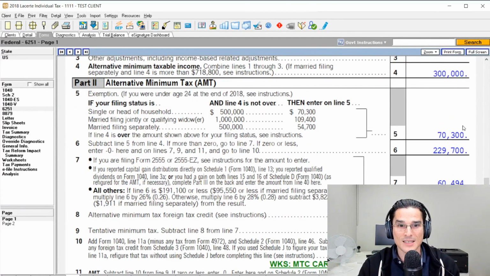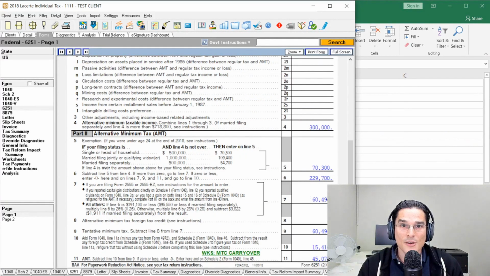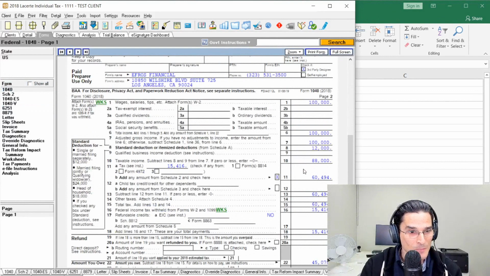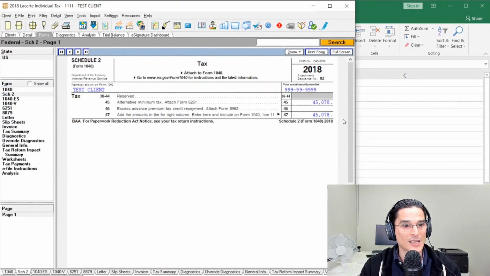Now, if we apply that same exemption amount of $70,300, we can see here that the AMT being calculated is $60,494, while the ordinary income tax amount is $15,416. So the difference is $45,078, and that is the additional tax that you're going to have to pay, which we could see here on Schedule 2. All right, so that's how it all comes together.